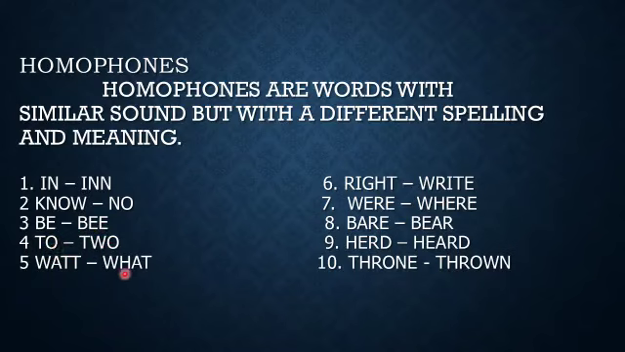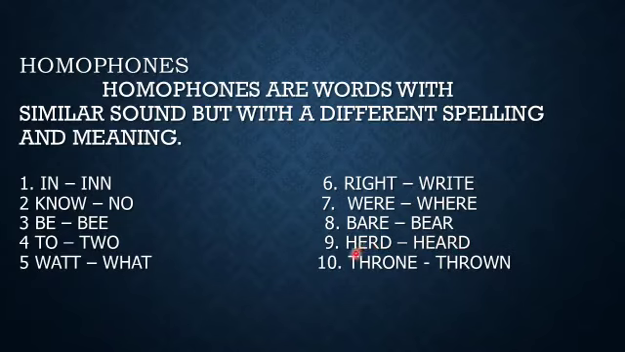What? This is used to measure the electricity. Here what is the question word. Right. This is correct and this is to write anything. Where. Here this is a verb form and here this is question word where. Bare. Here bare means empty or naked. Here this is an animal.